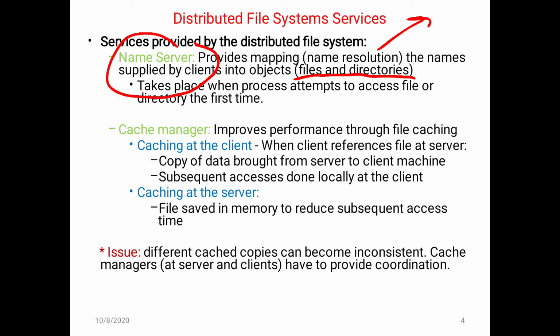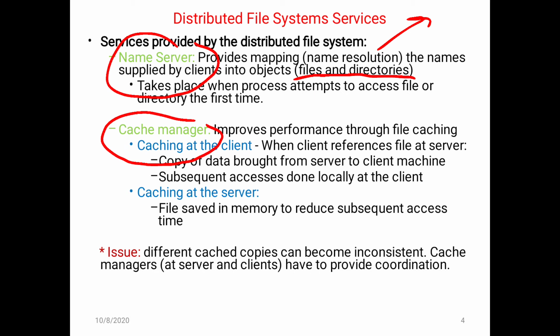Then there is the cache manager. So what does this cache manager do? Cache manager performs the function of caching, as it is associated with the cache memory at both sides, at the client and at the server.